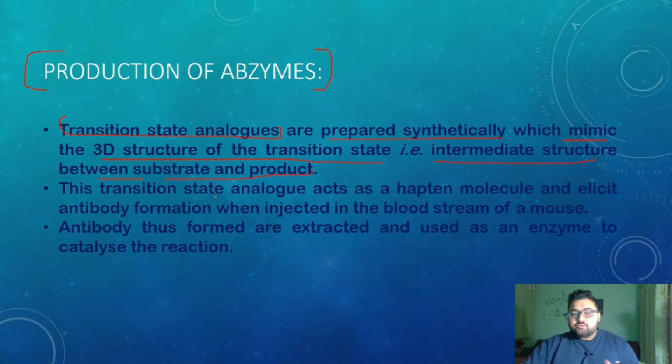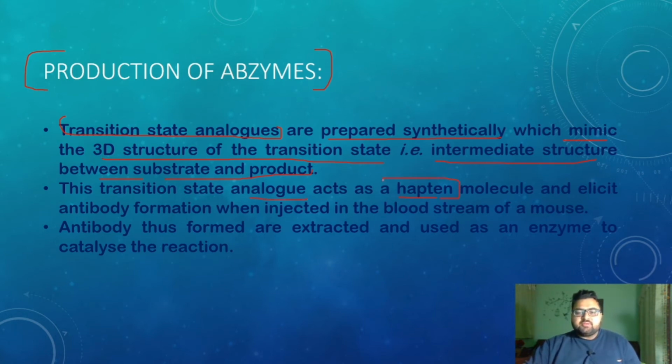Then we use that transition state analog as a hapten. A hapten is a small molecule that elicits an antibody response when injected into the bloodstream of a mouse, human, or any organism. It shows the immunological response. So the transition state analog acts as a hapten.